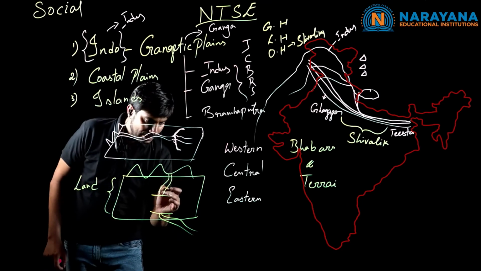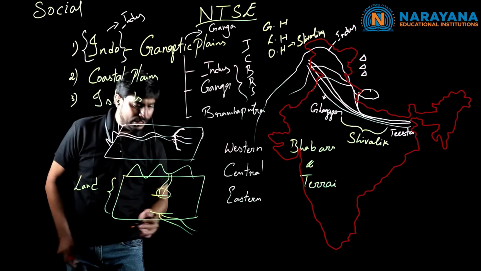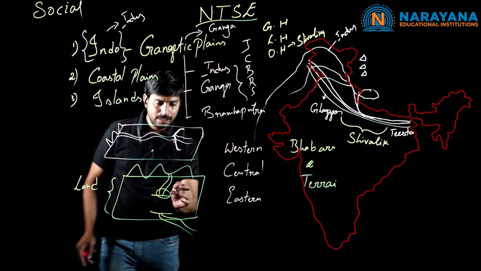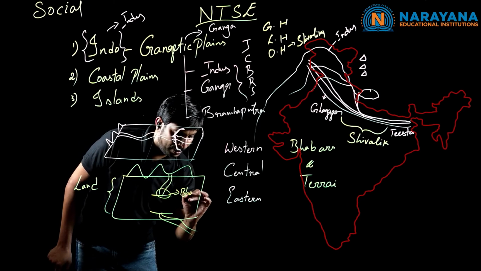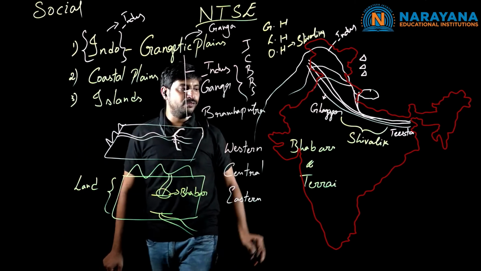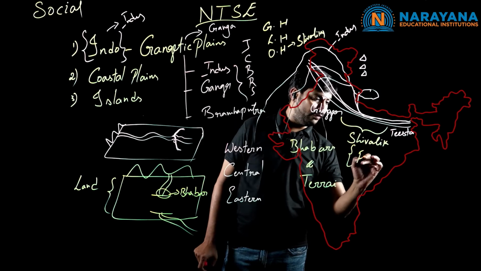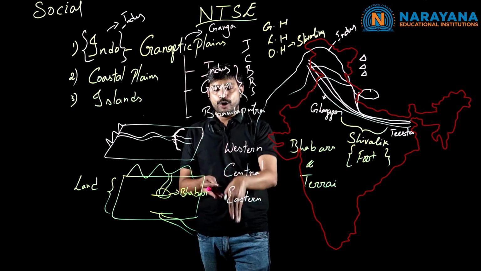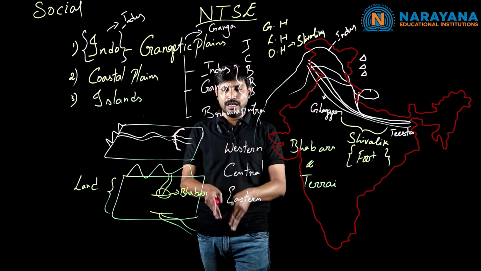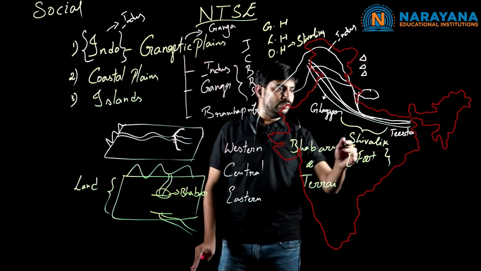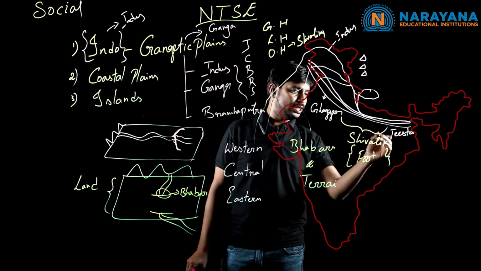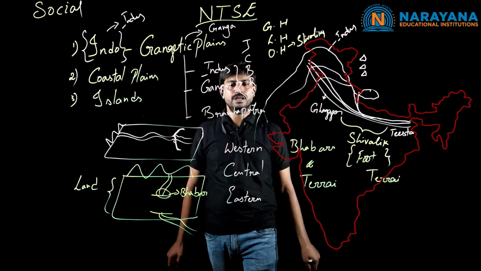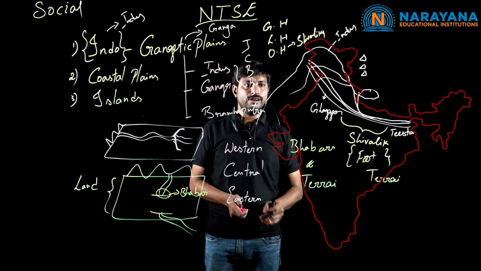If you observe this, whenever the flow of the water is going to be taken to the interior part of the earth, we call it Bhabar, nearby the foot of the Shivaliks. Again, the water which has been deposited in the Bhabar region is going to come out in the foot of the Shivaliks, where we call it Terai. Clear? So the Bhabar and the Terai regions are very important.